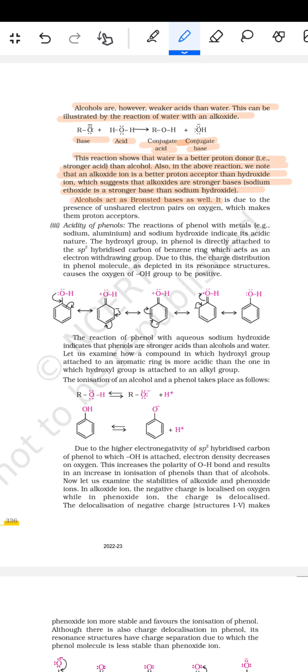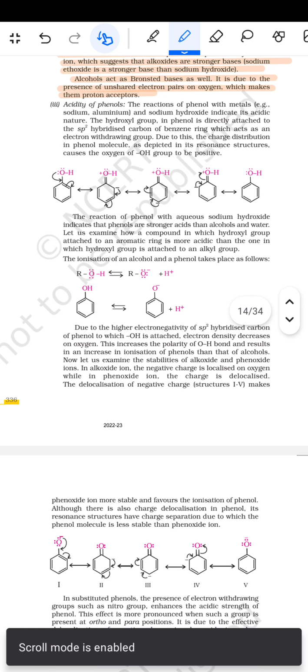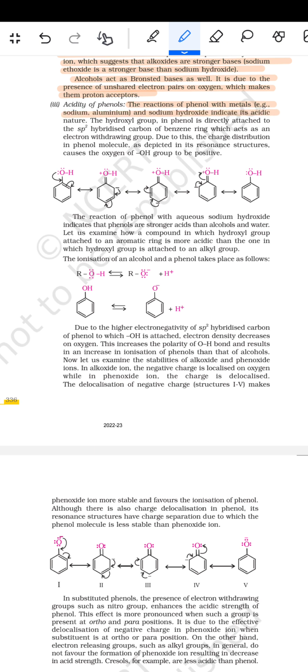Alcohols act as Bronsted bases as well. It is due to the presence of unshared electron pairs on the oxygen, which makes them proton acceptors. Now the acidity of phenols. The reaction of phenol with metals, for example sodium, aluminum, and with sodium hydroxide, indicates its acidic nature.